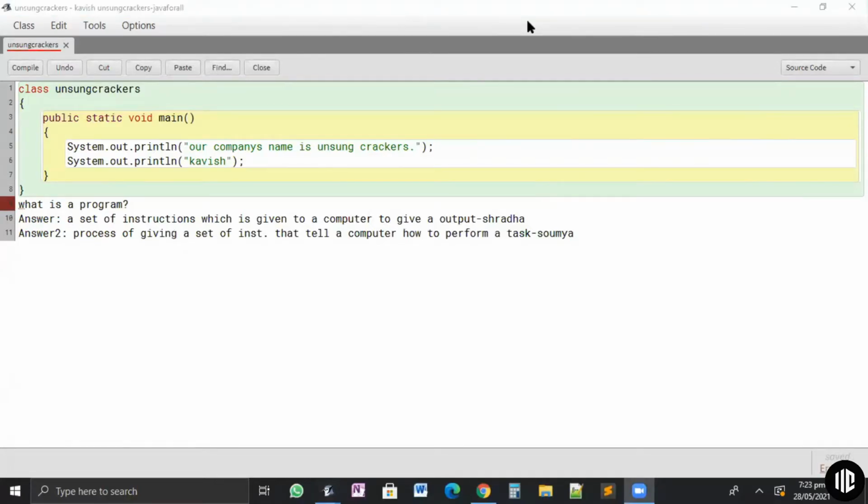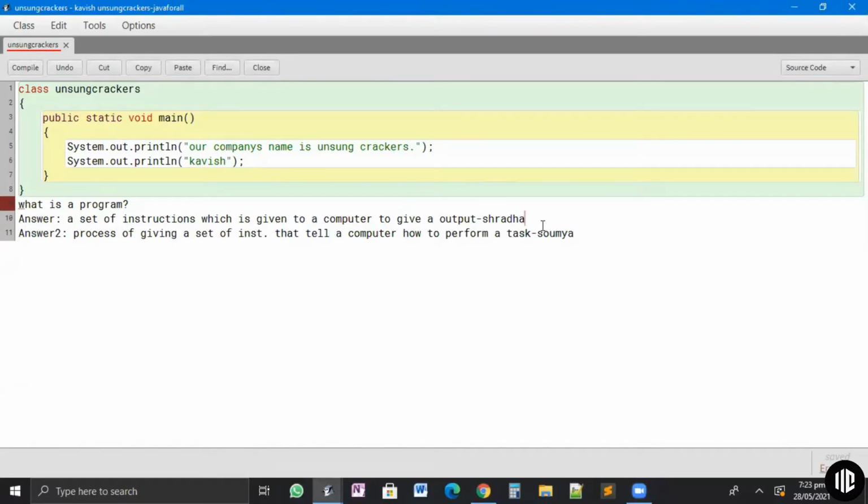Like one is right, one is wrong, one could be better. One is saying Shraddha's is better. Guys, it's fine, don't say the names, just tell me answer one or answer two. Which one's better? Answer two. You're saying two is better. Okay.